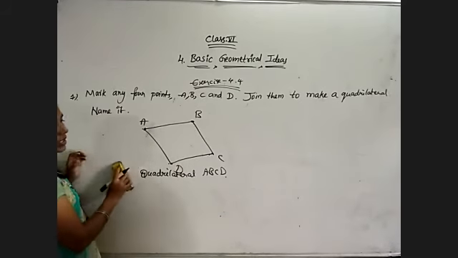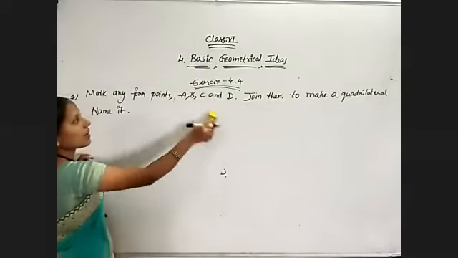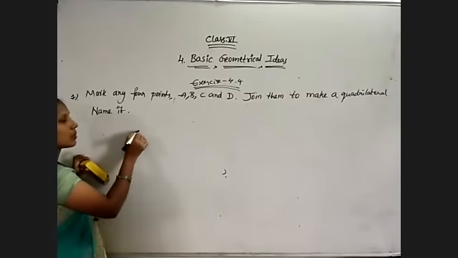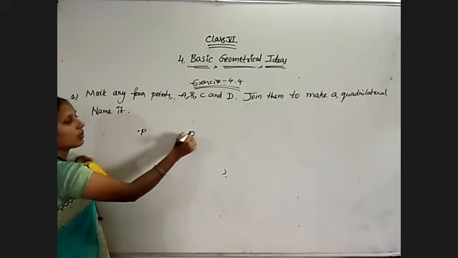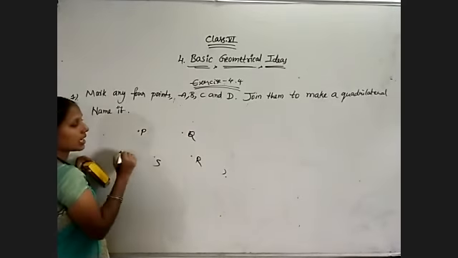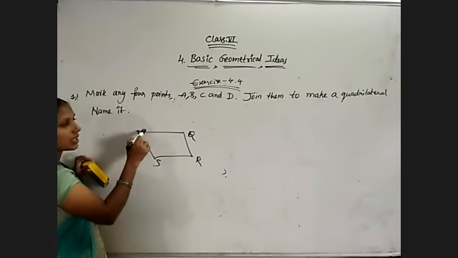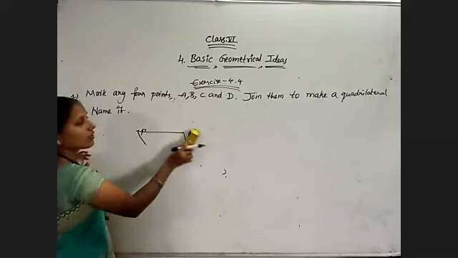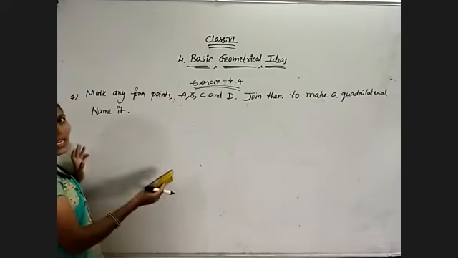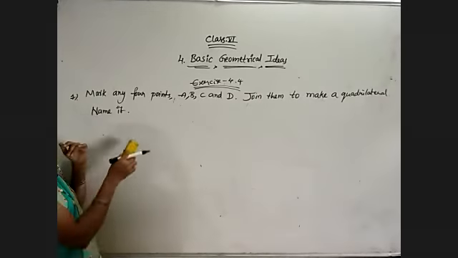A very simple question. If they ask to mark any 4 points, suppose P, Q, R, S, like this, and join them, then we will get the quadrilateral PQRS. Whatever points they have given, the name of the quadrilateral, those alphabets you must list.